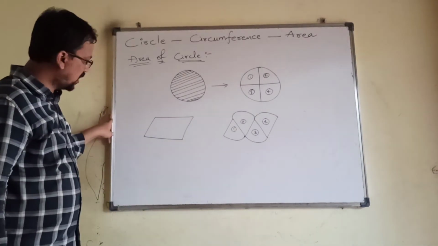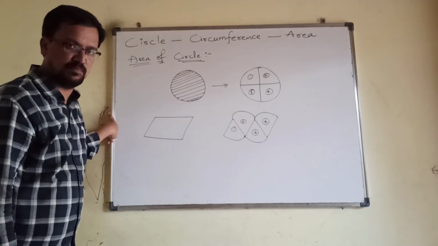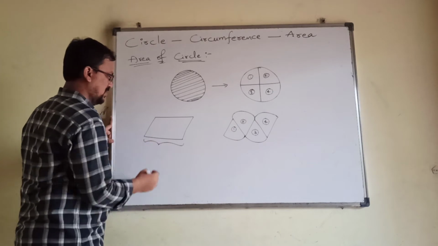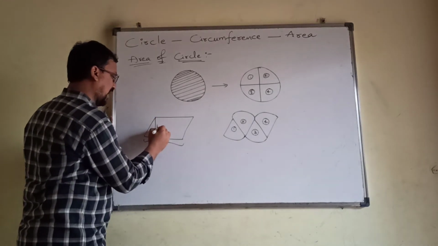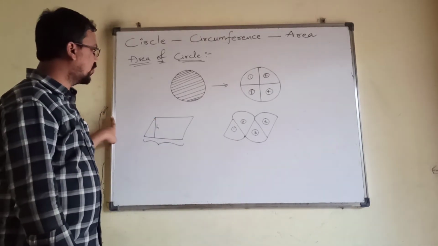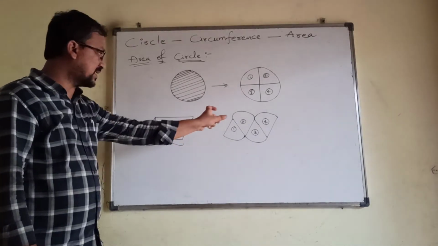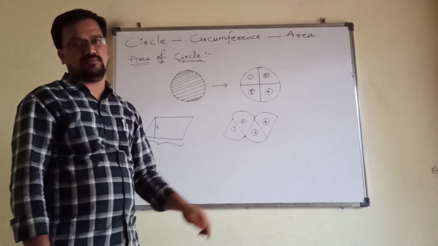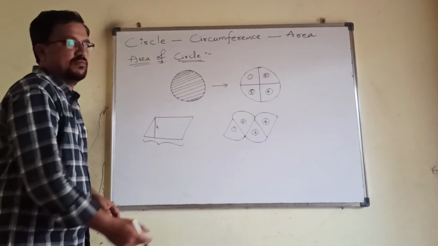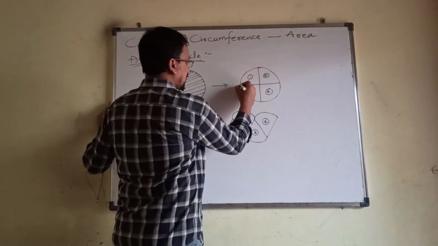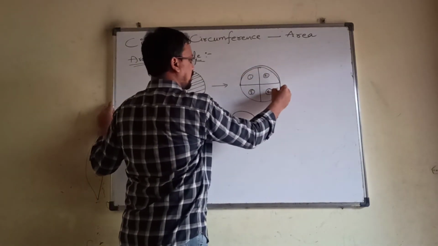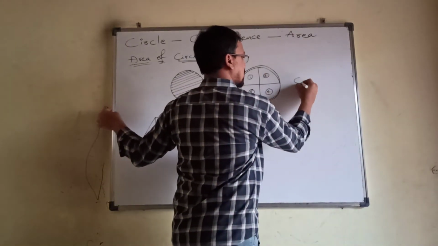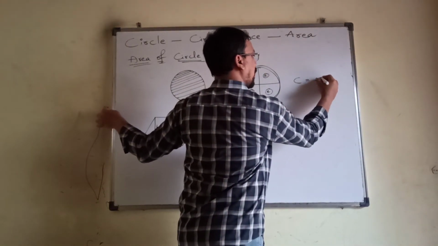Have you remembered this shape? Yes, this is a parallelogram. Whose base is there? This is the base and this will be the height. So here we need to find what is the base of this particular figure formed and what is the height of the figure formed. This is simple because from here to here, the complete full length, we will call it the circumference, which is 2 pi r.